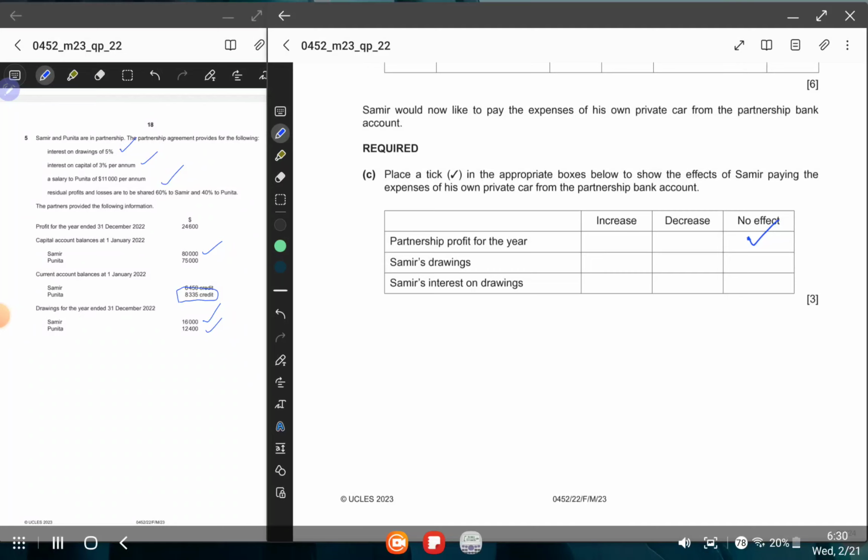But what will happen to Samir's drawings? Because Samir is taking money from the bank account of the business, Samir's drawings are likely to increase as well. And because he is taking more drawings, his interest on drawings will also increase. So he will pay more interest on drawings.